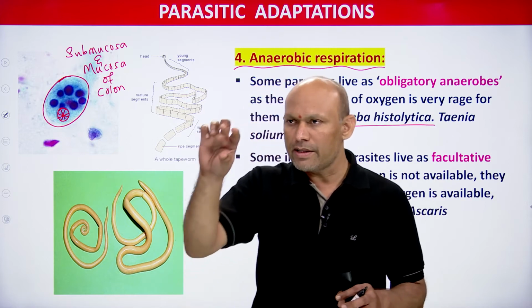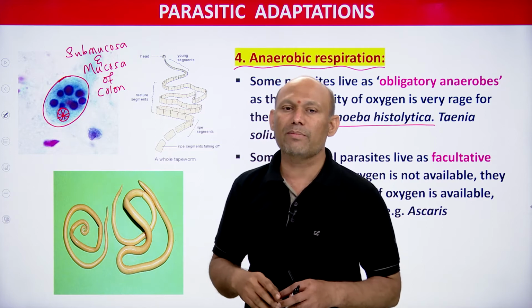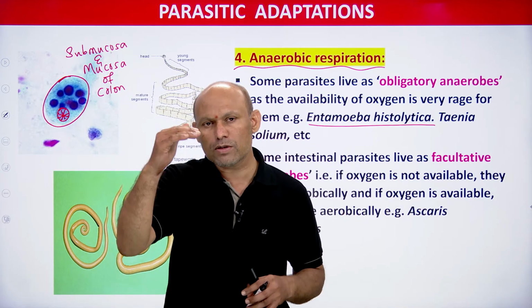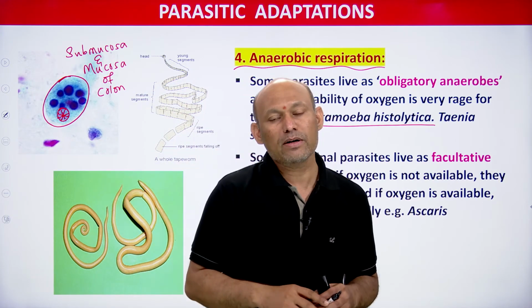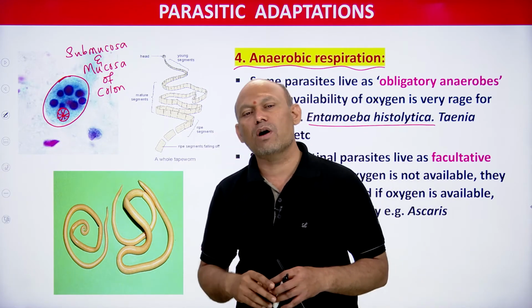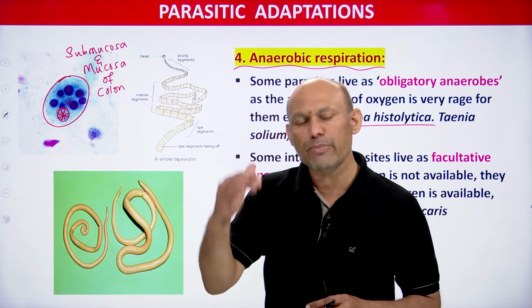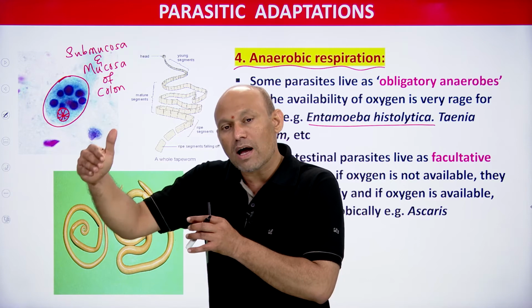In the wall of the alimentary canal there are 4 layers. The outermost layer of the wall of the alimentary canal is called serosa, students. Below serosa you will come across muscularis, you need to remember. Below muscularis submucosa will be there, and the innermost layer of the wall of the alimentary canal or gut is mucosa. So this parasite lives in the mucosa.